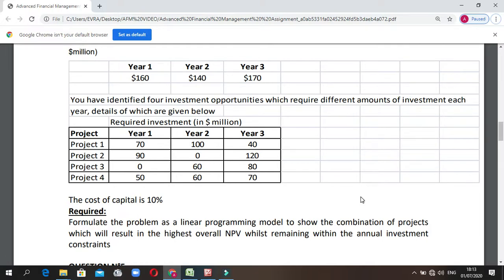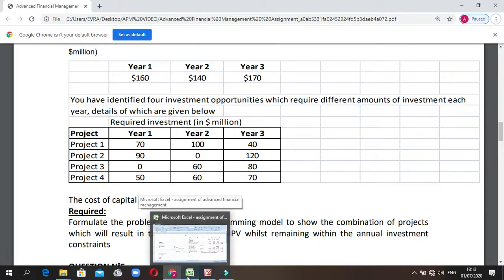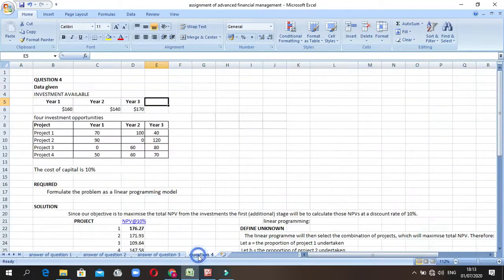That's why we use this. You have limited investment. You cannot do all the projects, so you can do one project or another. So it is where we use capital rationing to say which project will be done. So for question 4, this is what we are going to do.